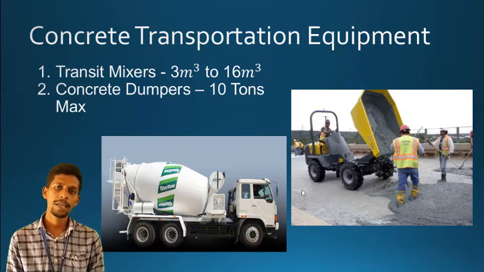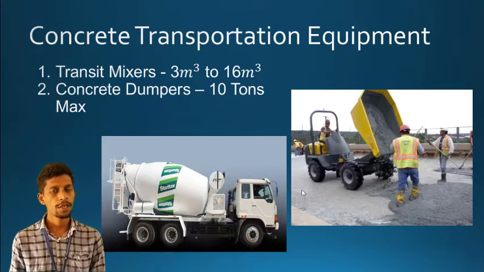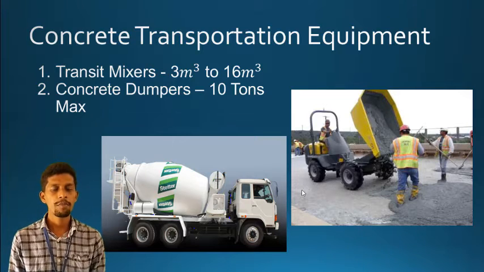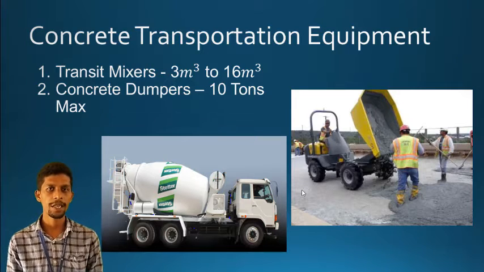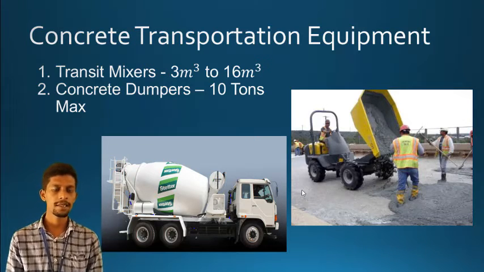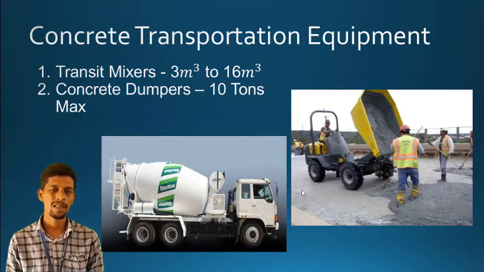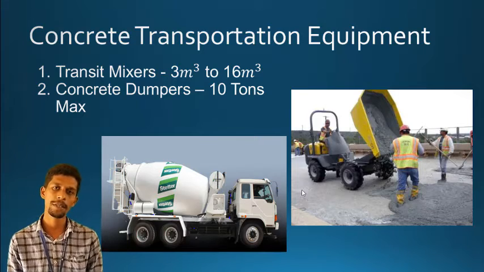So the second one is concrete dumpers. Mostly in canal works or irrigation works and also CC road pavement works, you can see the concrete dumpers most often, right? You can see the second diagram over there, that is a dumper having a truck at the back side to lift the concrete. From the place of mixing, the dumper carries the concrete and lifts it at the desired location. Then what about the capacity of this dumper, right? The dumper has a minimum capacity of 2 tons and a maximum capacity of 10 tons.